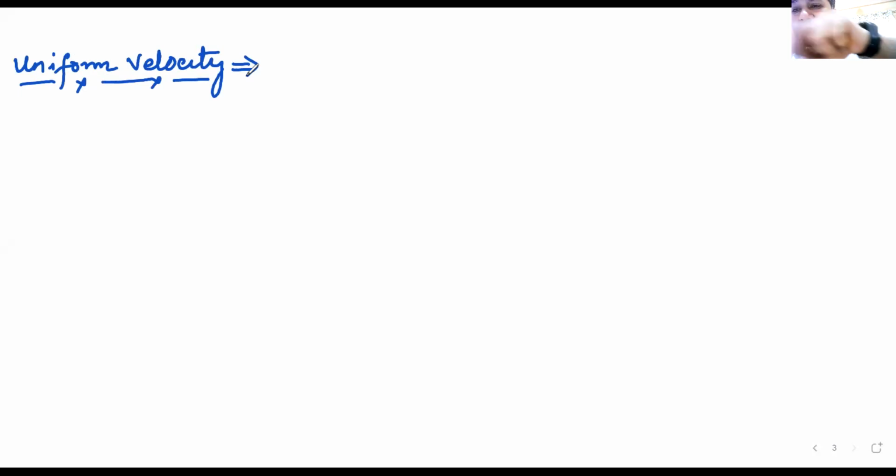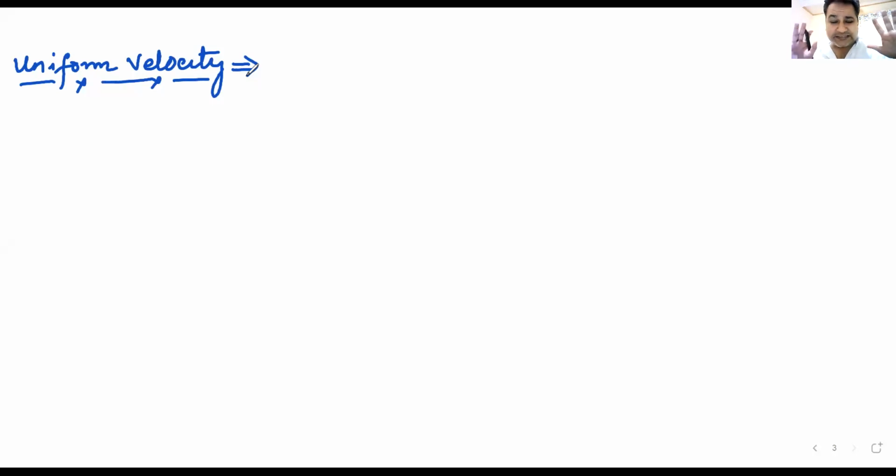Three people have raised hands. Who are they? Deepak, Karthik, Venu, Vahini. Is there any doubt that you want me to discuss? Please let me know. Uniform velocity. What will be uniform velocity? Please apply some common sense. You know what is uniform speed. From that definition, can you tell me what is uniform velocity? Similar terms, similar thinking.